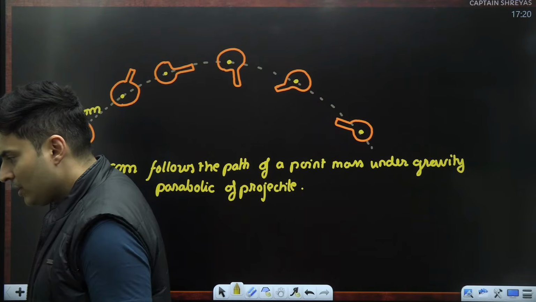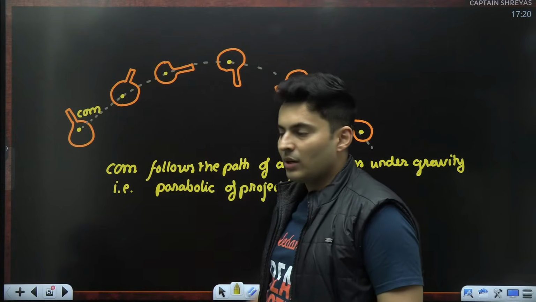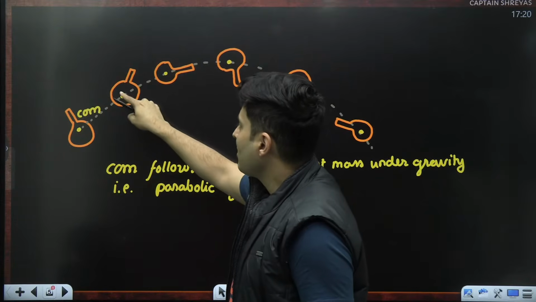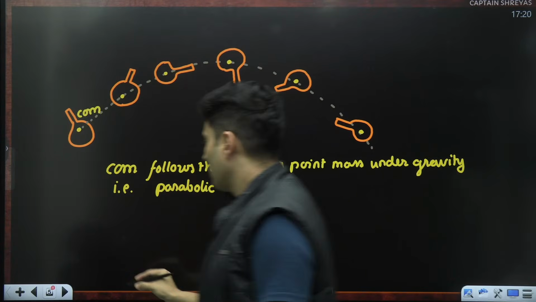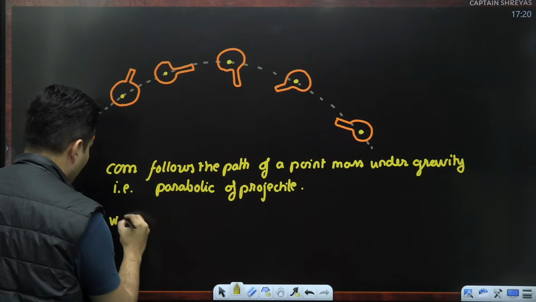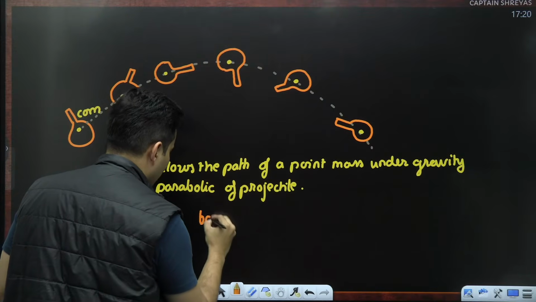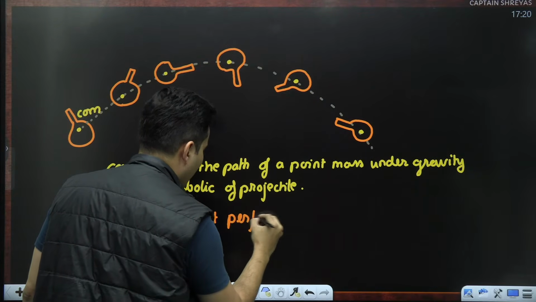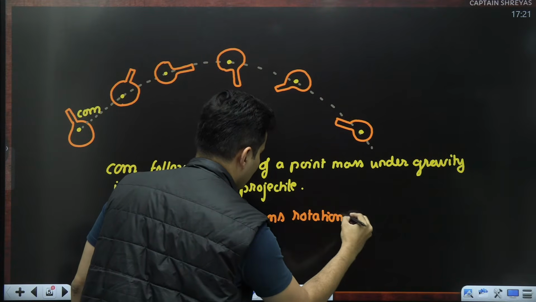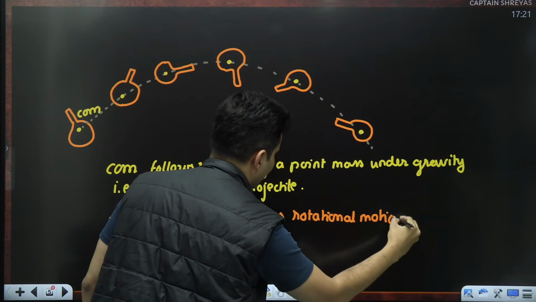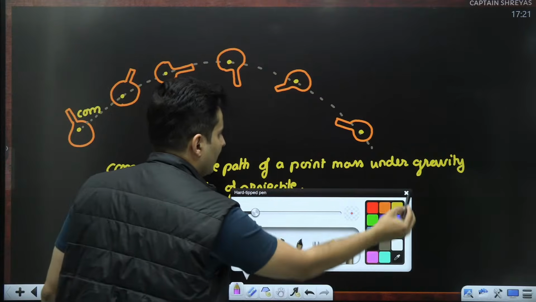Yep. So, guys, what do you think? Will a person sitting on that point mass C, on that center of mass C, see that the bat is revolving, that the bat is rotating basically? So, with respect to the center of mass, the motion the bat performs is basically rotational motion.